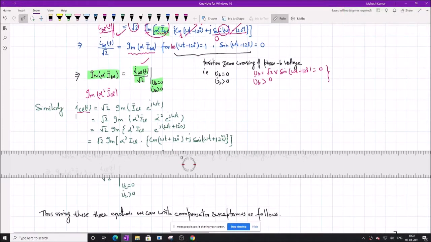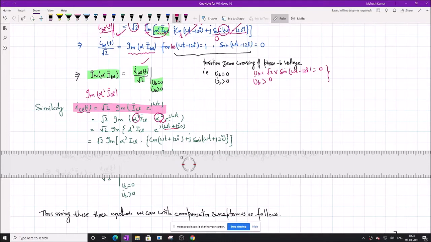So I_CL equals root 2 into imaginary of I_CL into e to the power j omega t. Now we are looking for alpha square I_CL, so we multiply by alpha square and divide by alpha square, therefore alpha to the power minus 2. This minus 2 is equivalent to 120 degree, so we can combine these together and it becomes e to the power j (omega t plus 120 degree).